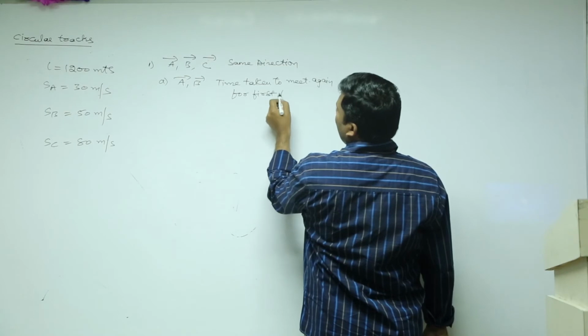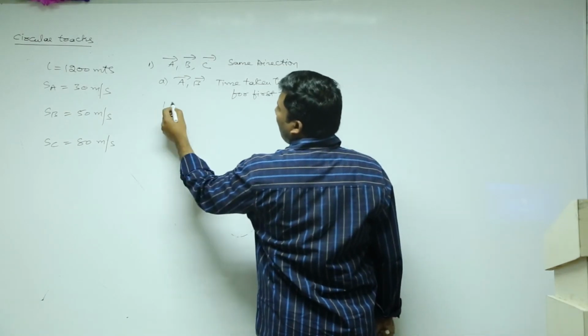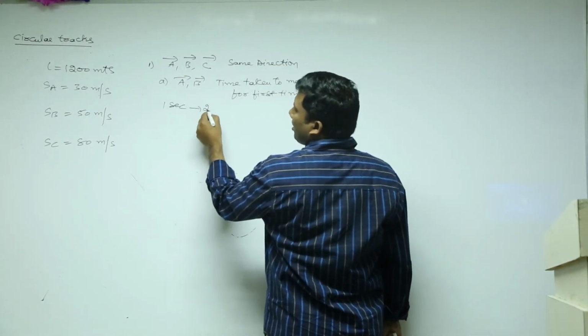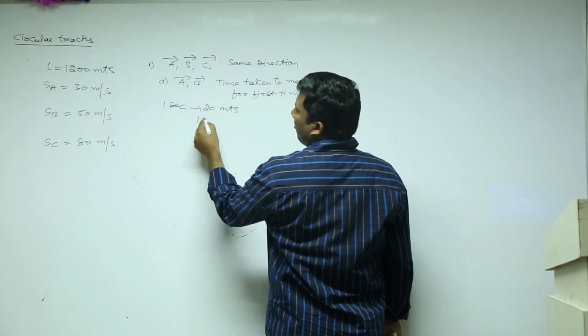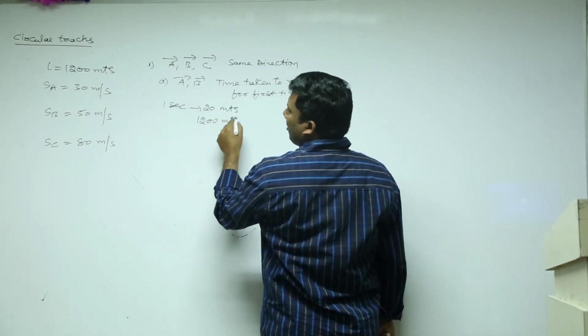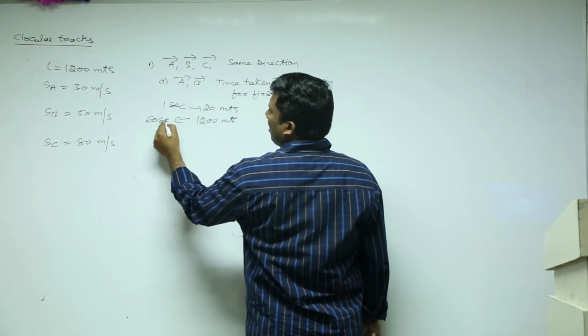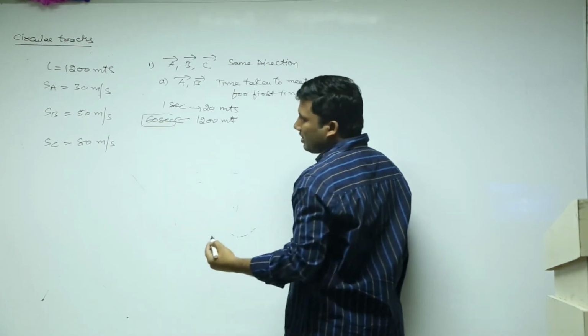First A, B. After 1 second, both are moving in the same direction, so 20 meters. But I want 1200. That means 60 seconds. A and B will meet after 60 seconds.